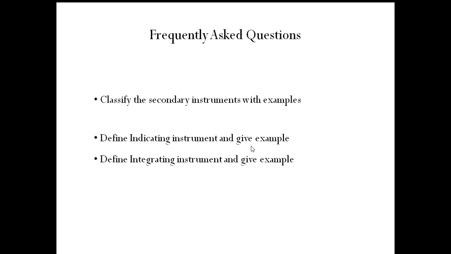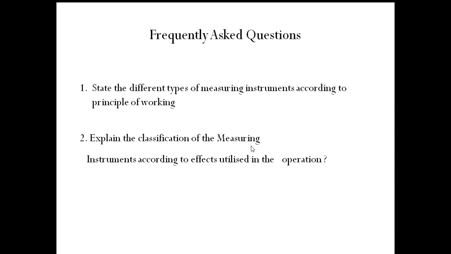Classify the secondary instruments with examples. Define indicating instruments and give an example. Define integrating type instrument and give an example. Define recording type instrument and give an example. State different types of measuring instruments according to the principle of working. Explain the classification of measuring instruments according to the effects utilized in the operation.